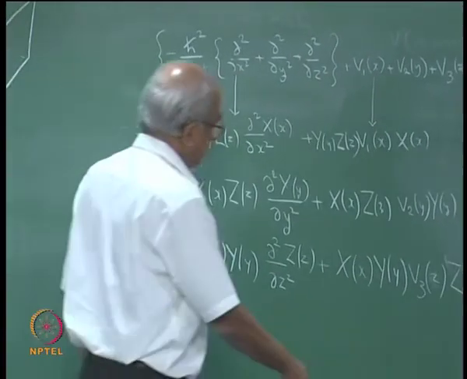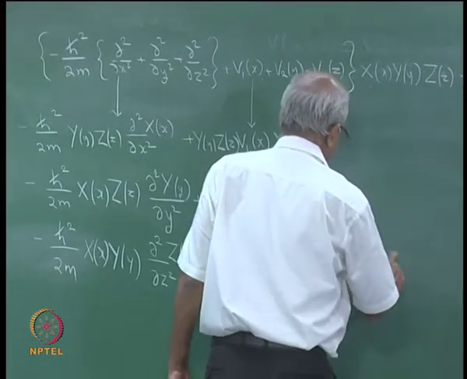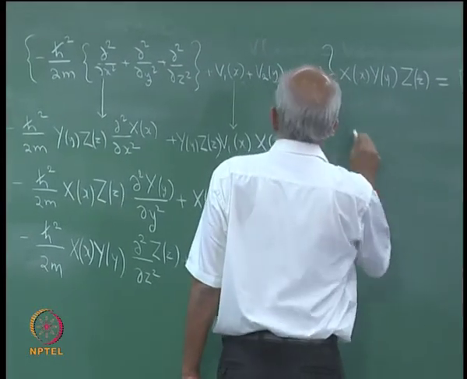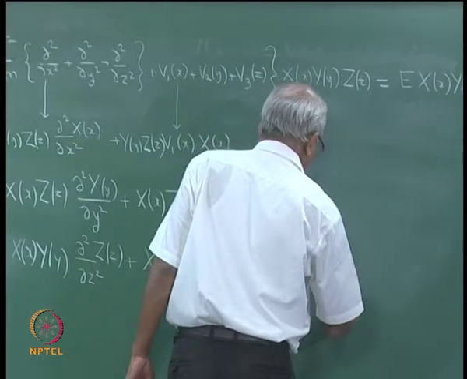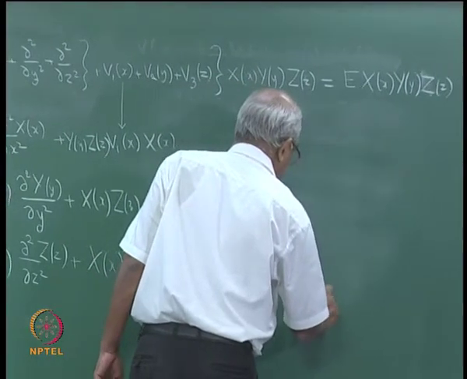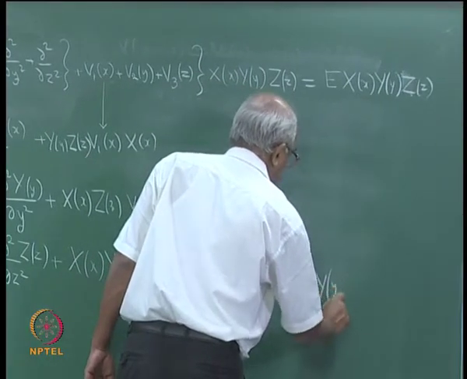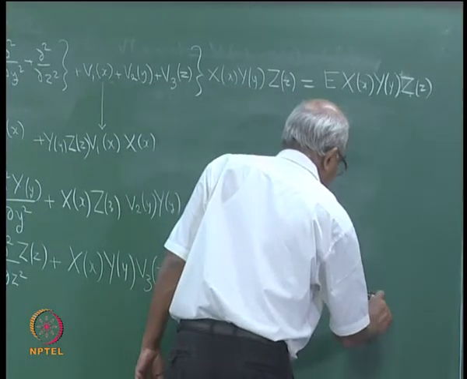And this whole thing must be equal to the right hand side, which actually is equal to E, capital X of x, capital Y of y, capital Z of z.